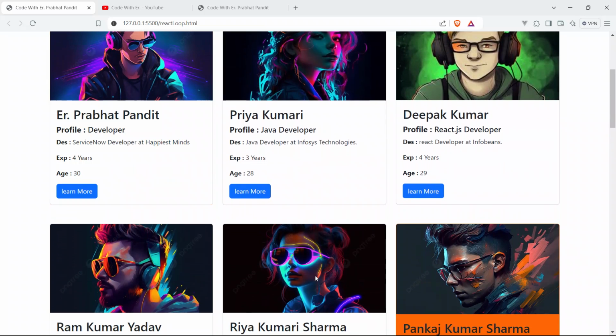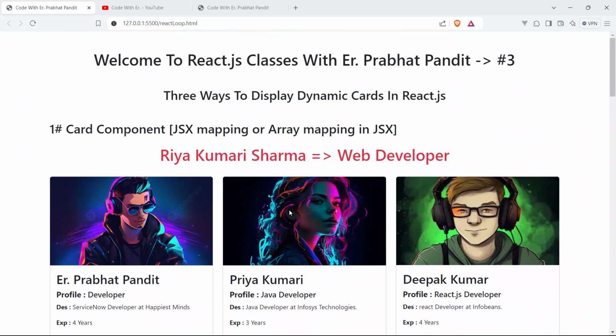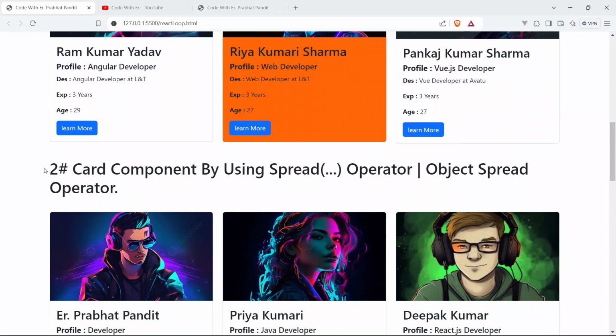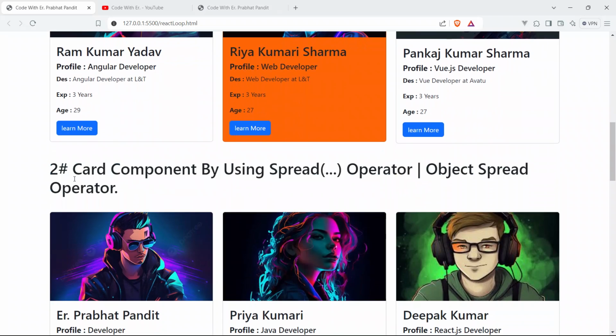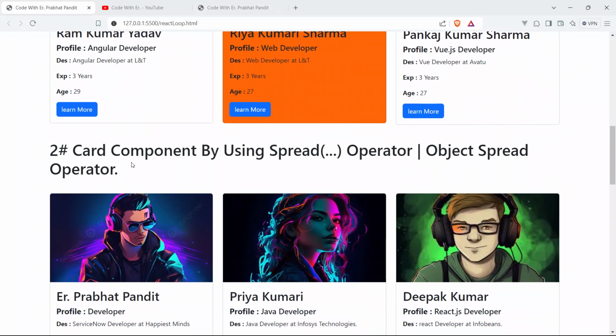Okay, so that's why I explained it to you one more time. What I'm going to do here: first of all, now we have to display the cards using this second technique. The second technique is the card component using the spread operator, or object spread operator. So we will now be using this second method to display the dynamic cards.